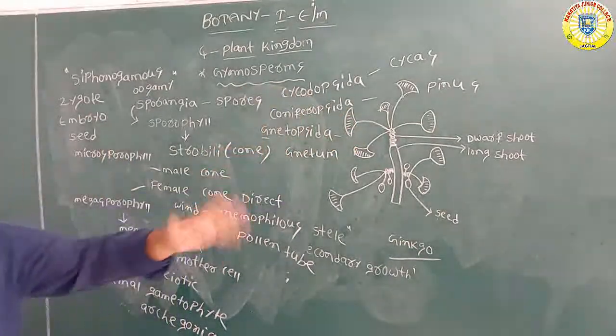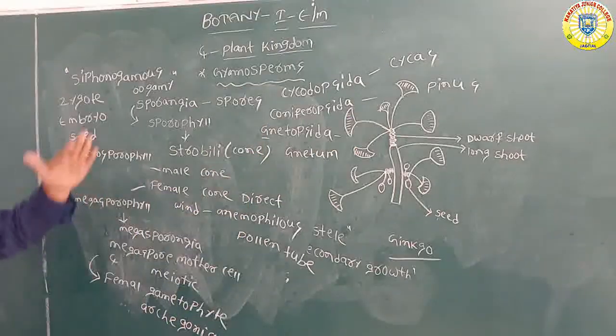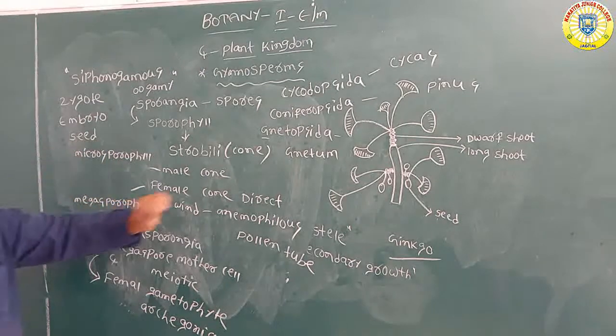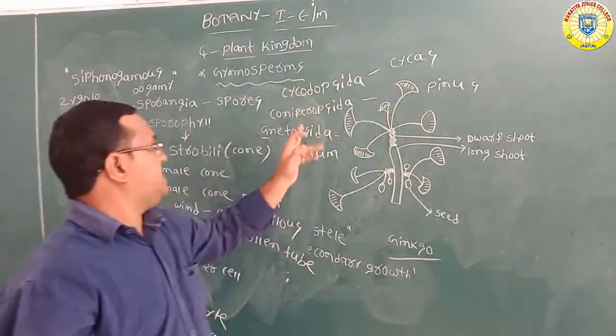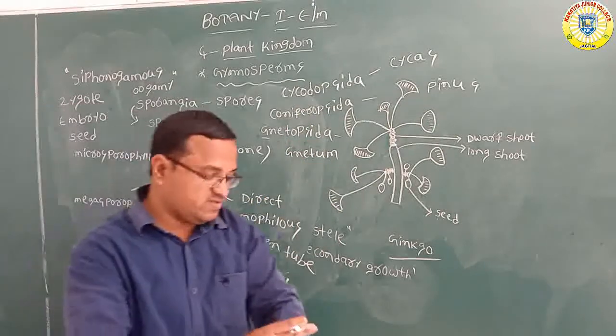Cycadopsida, Coniferopsida, Gnetopsida. Cycadopsida example Cycas, Coniferopsida example Pinus, Gnetopsida examples Gnetum and Ginkgo. So this is about the